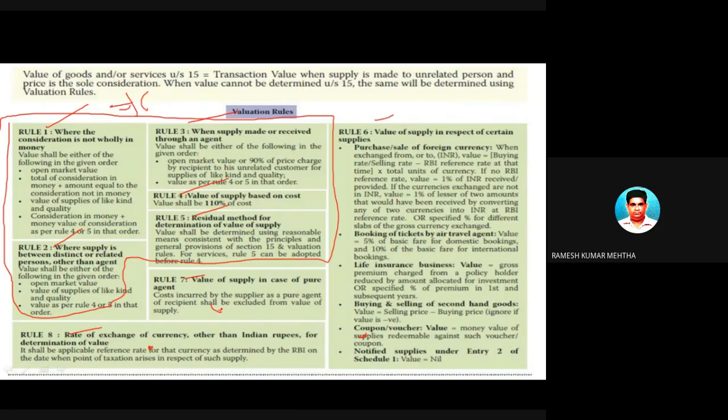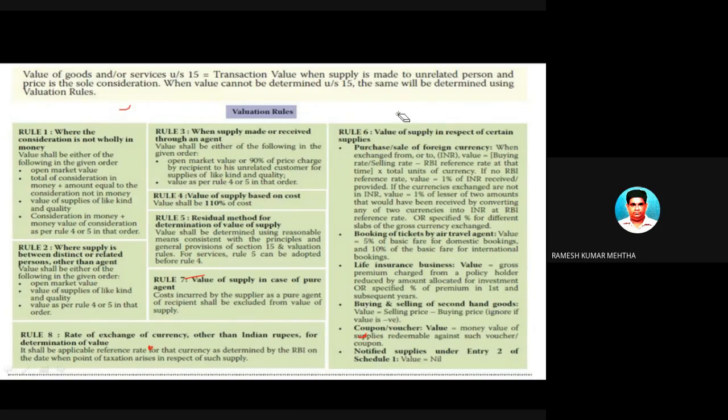This is also of goods. Okay, so let me give the... Let's take the first instance. Rule number 1, as far as valuation of goods are concerned: valuation rules of goods, supply of goods, where the consideration is not wholly in money.